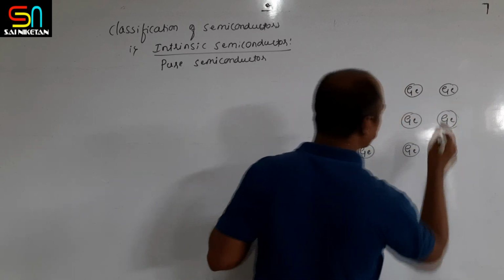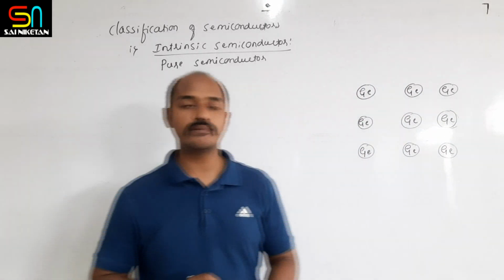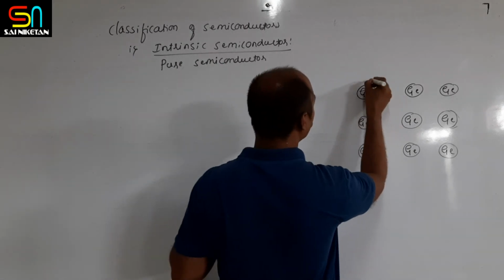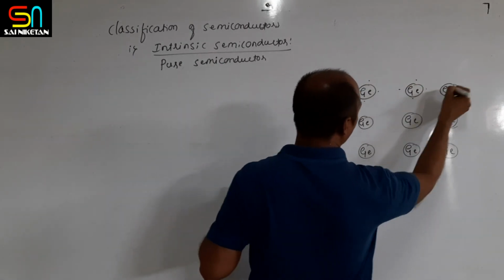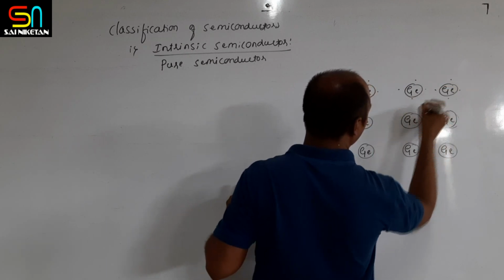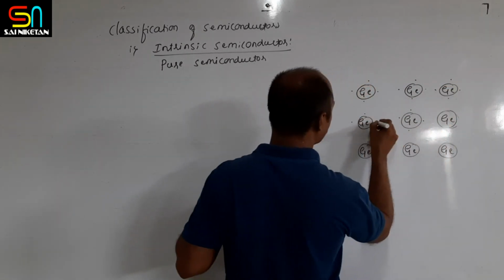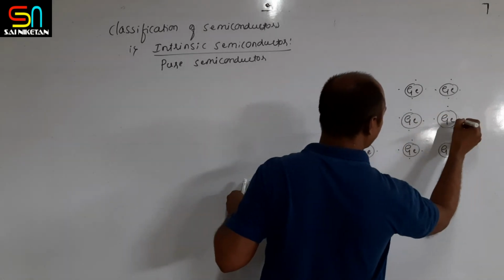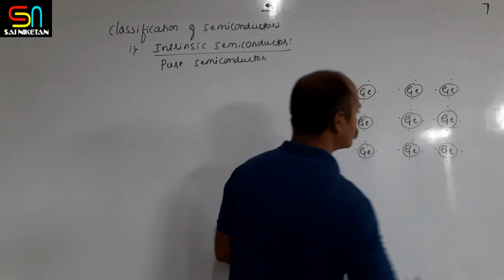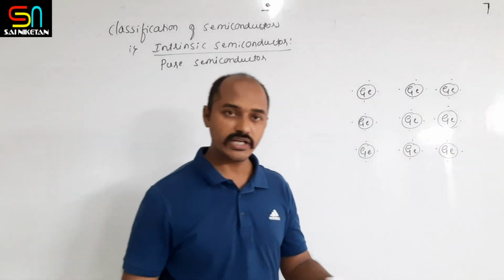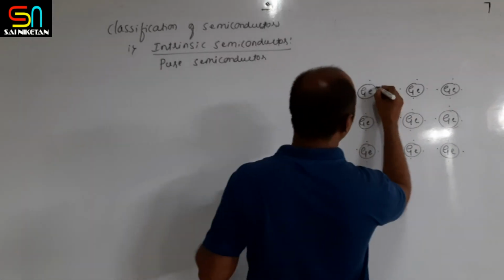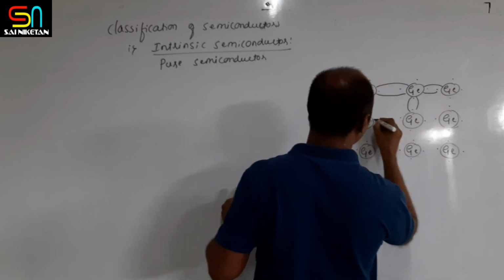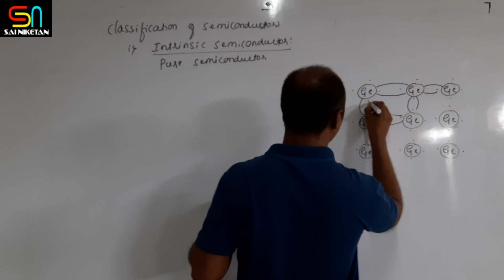Each of these germanium atoms has 4 electrons in its outermost orbit, the valence electrons. These 4 electrons share their valency with the neighboring atoms and create a bond. This is what the valence bond is.